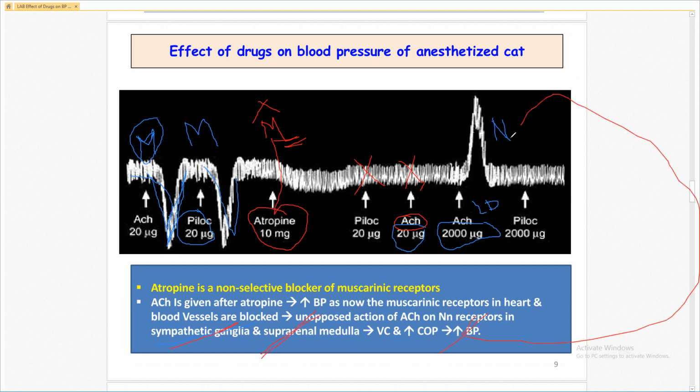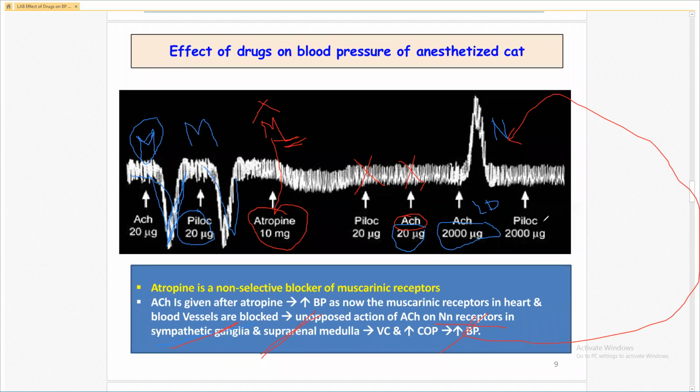So this increase in the blood pressure is due to which receptor? Nicotinic receptor. Acetylcholine at the large dose increases the blood pressure via stimulation of nicotinic receptor, because muscarinic receptor is already blocked by atropine. This nicotinic receptor, via sympathetic ganglia and adrenal medulla, increases the vasoconstriction, increases the cardiac output, and increases the blood pressure.